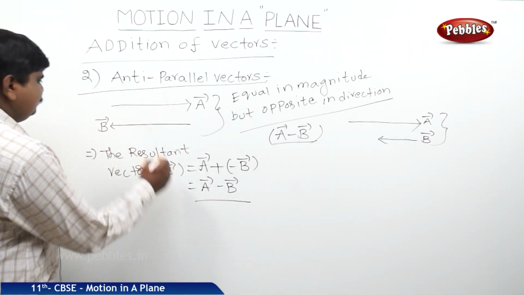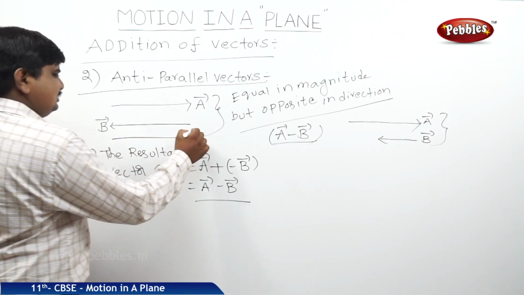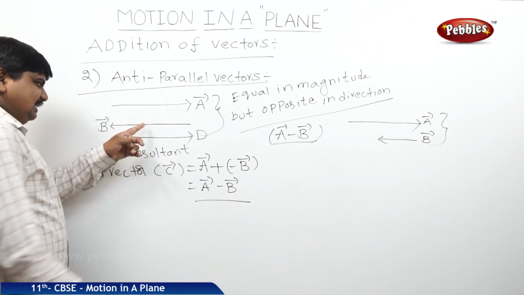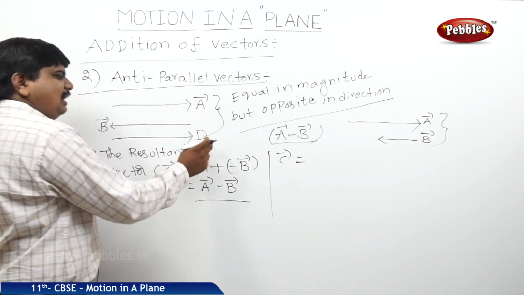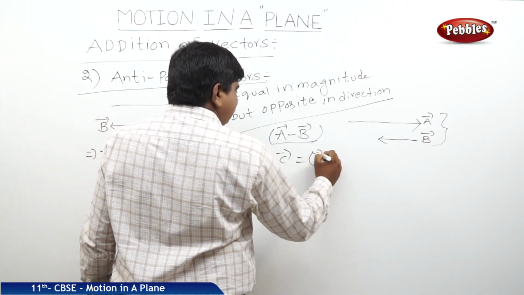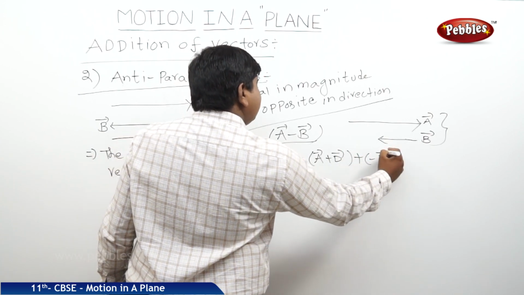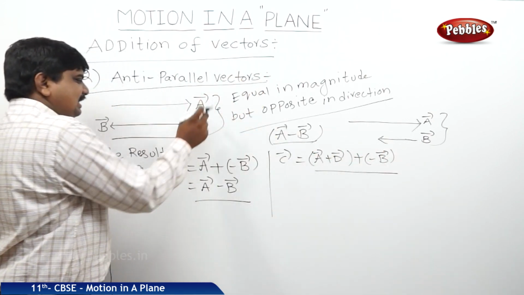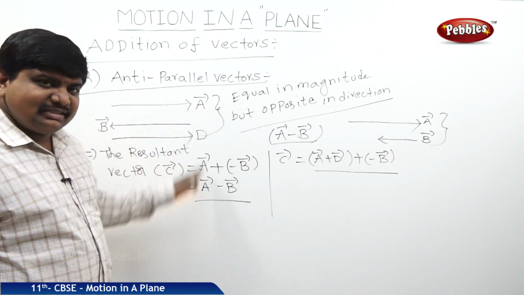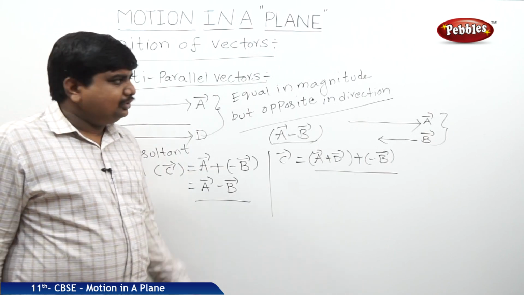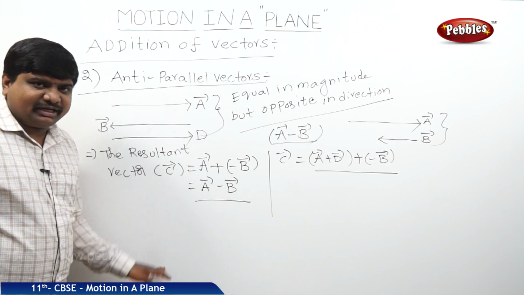If suppose one more vector is like this, say D. In this case, C bar is obtained by adding the parallel vectors first: A bar plus D bar plus of minus B bar, because A and D are parallel to each other with equal magnitude, but B bar is exactly opposite to the remaining two. Like this we can see the addition of vectors while they are in the same plane.